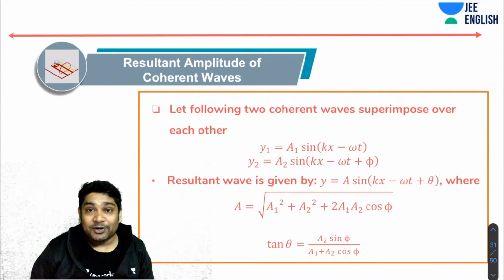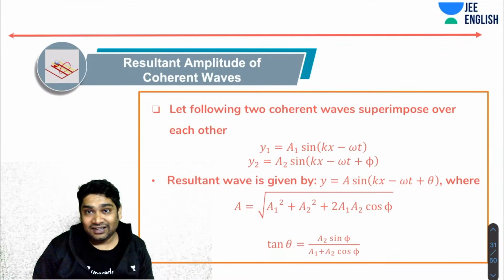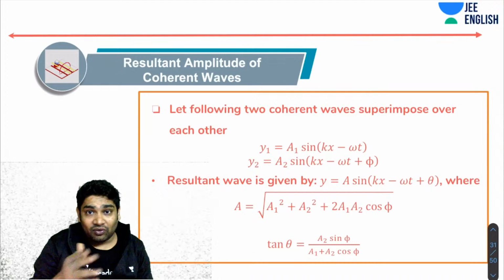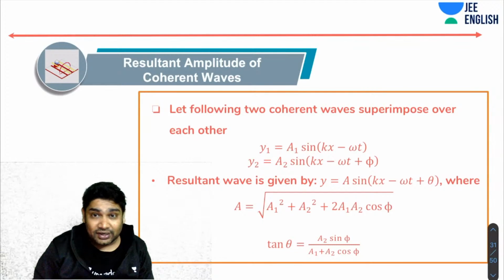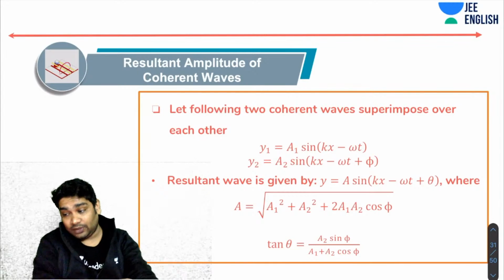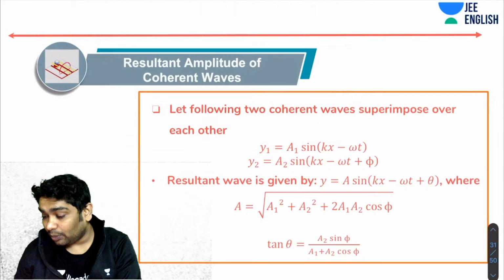Now, resultant amplitude of coherent waves. So let's talk about superposition of two coherent waves. In most cases, the waves are traveling through one single medium, so you realize c is the same, right? c is a property of the medium. I hope you know that the speed of the wave is a property of the medium.